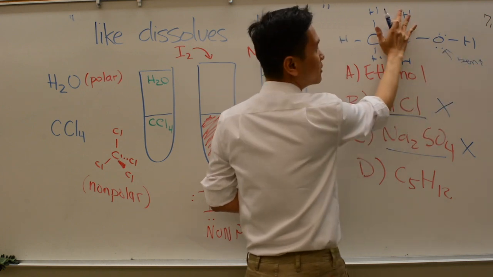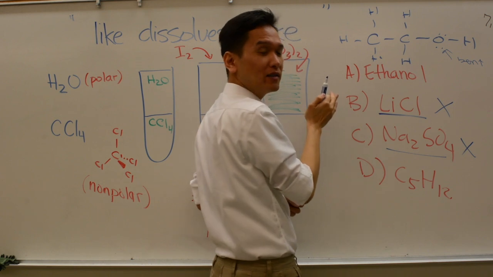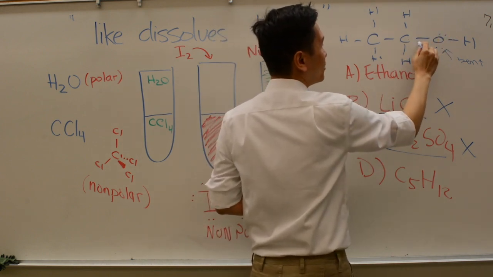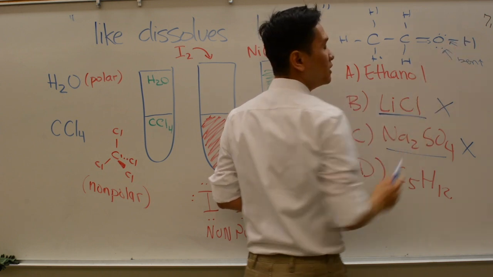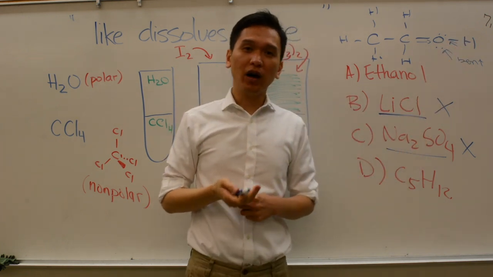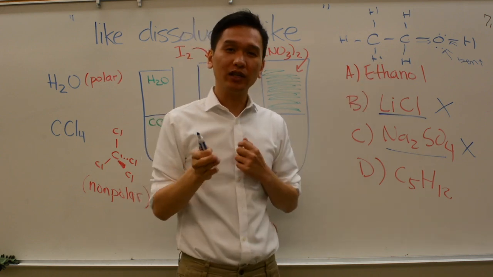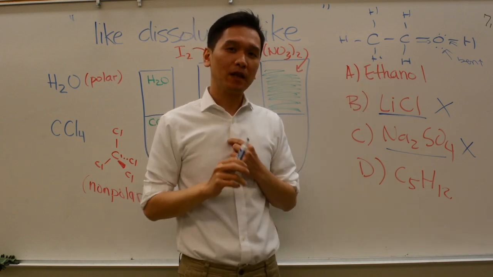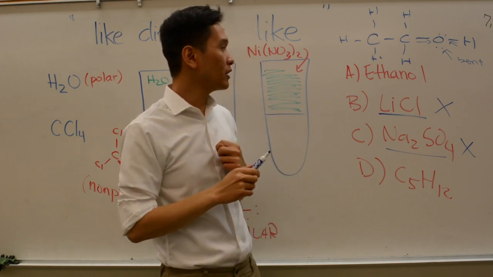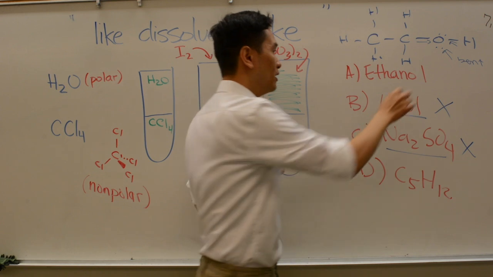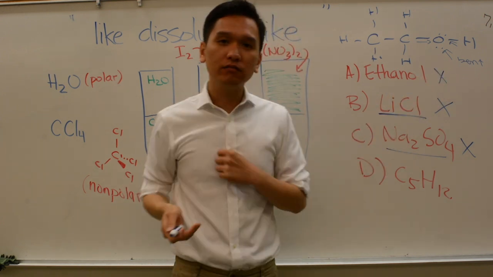What does that look like to you? Kind of like water. So if this is a bent shape and it has polarity in its bond, then it will be a polar molecule. So ethanol is in fact a polar molecule. Why don't you try to prove to yourself that it is a polar molecule? But regardless, because it is a polar molecule, it will not dissolve in a non-polar solvent.